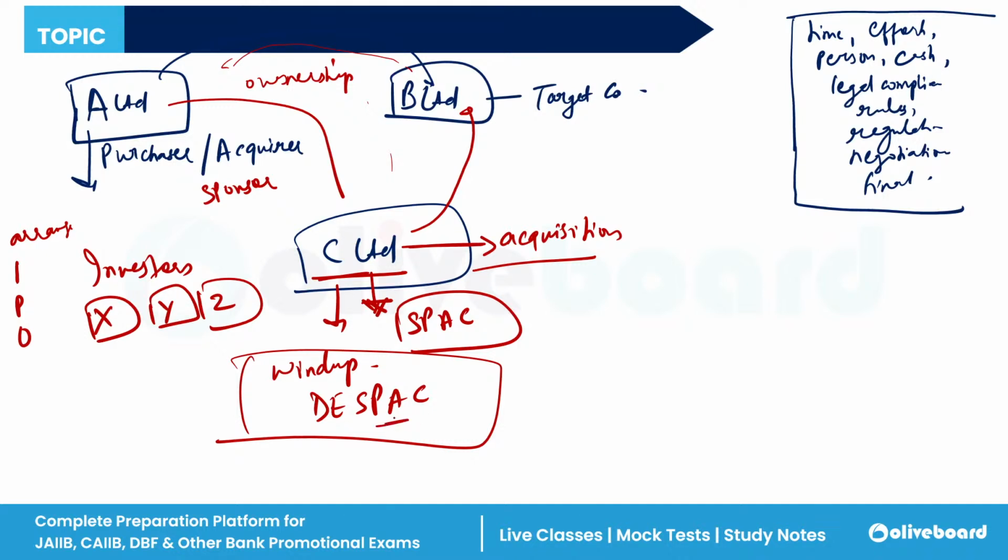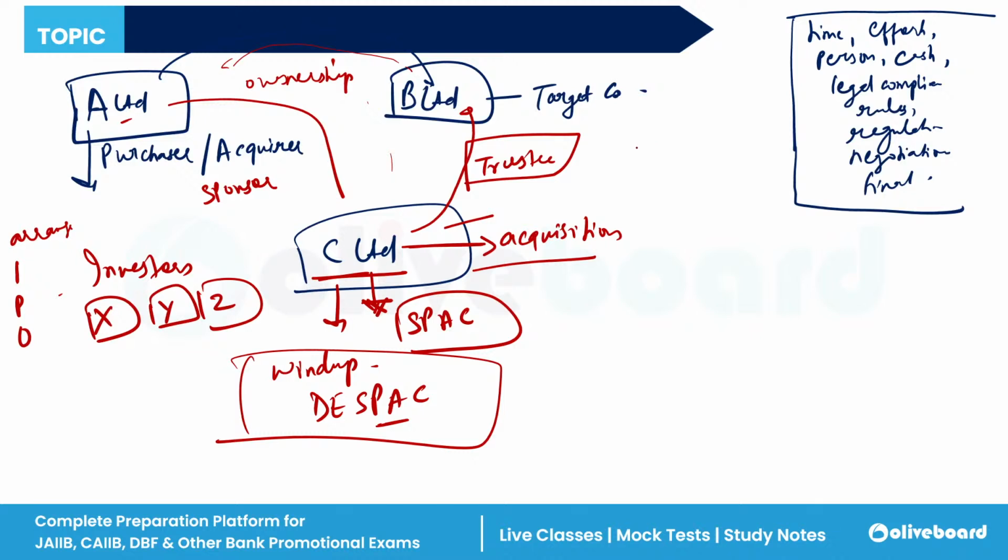Okay, that is de-SPAC. After that, what happens? The investors will purchase the new shares in the A Limited company. This is how the whole scenario of the SPAC companies works. And for B Limited, trustees are also appointed. Why are these trustees appointed? Just to make sure that C Limited will not take the money and run away.